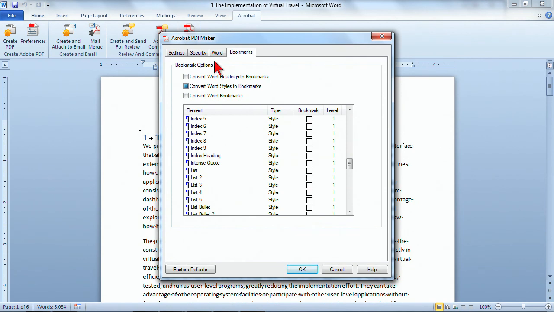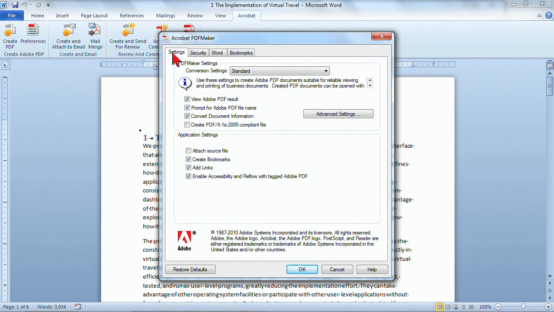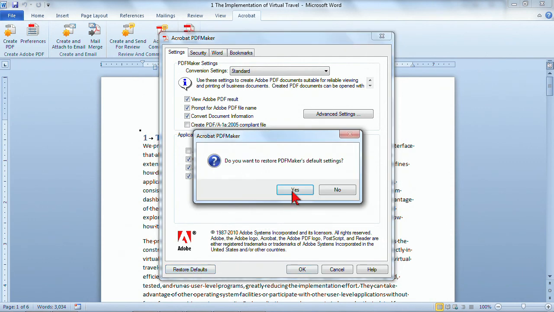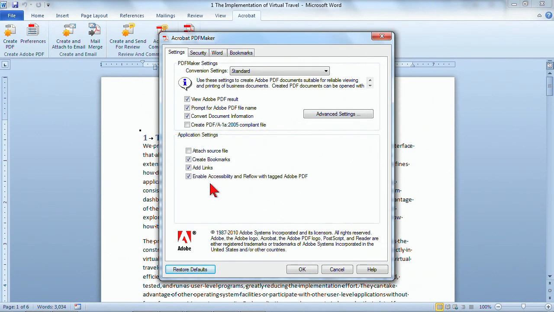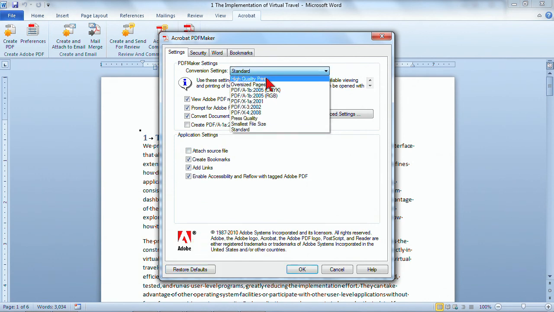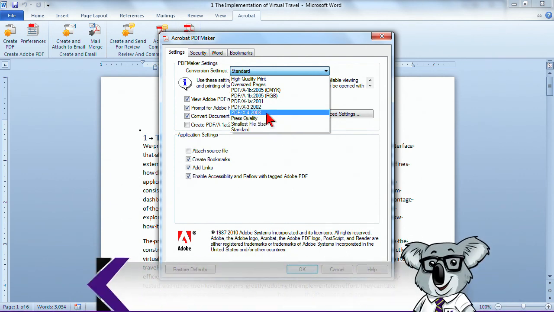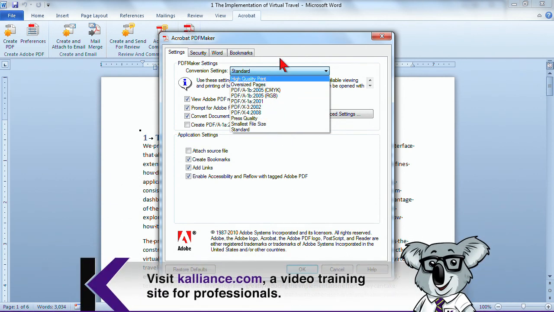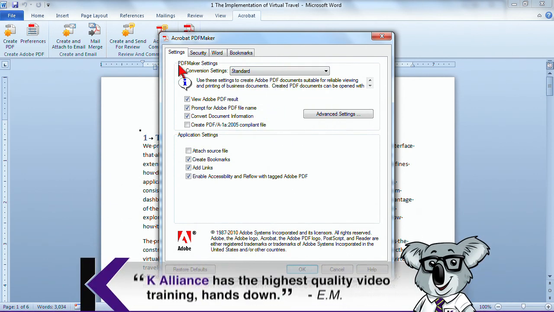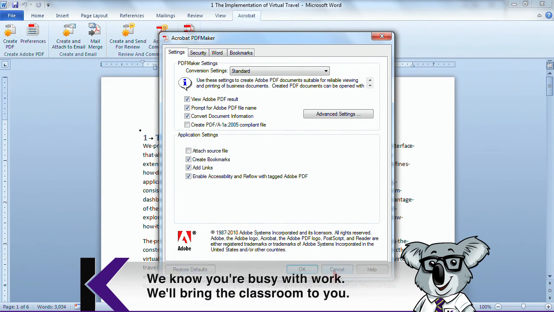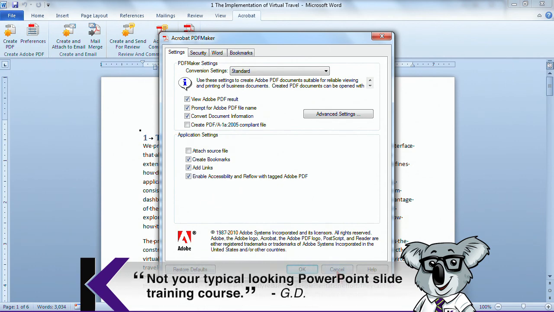So it is a good idea when you're working with Acrobat to periodically go in and open it up and choose Restore Settings, just so that you're not creating a file with any of those settings that you might not have turned off. In fact, you might have even done something where you picked a different conversion tool, and that would get remembered by Word. So just periodically, good best practice to check those preferences and make sure that they're restored to default, or at least restored to what you want it to be.